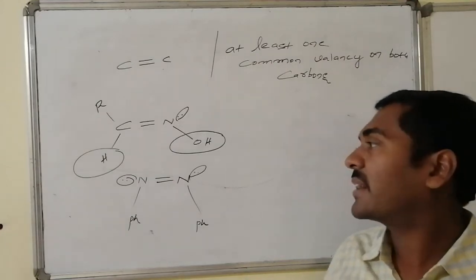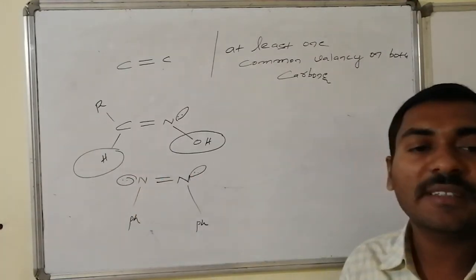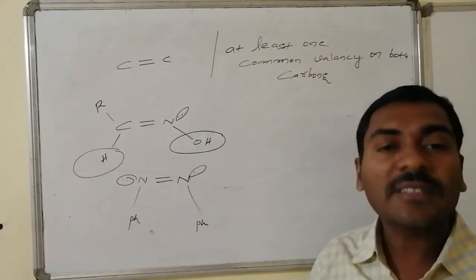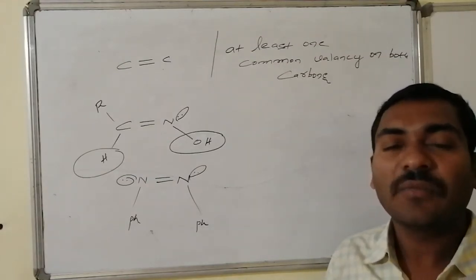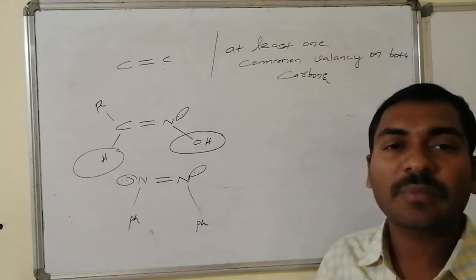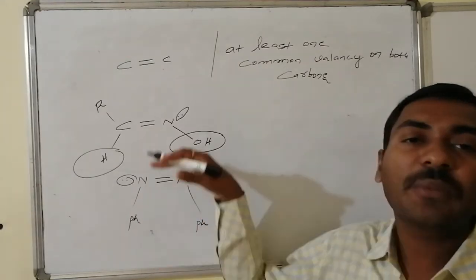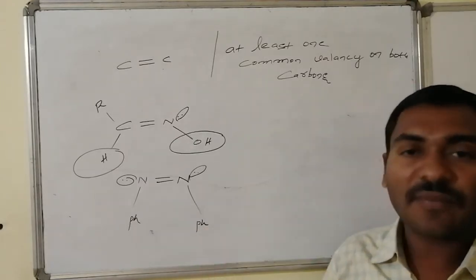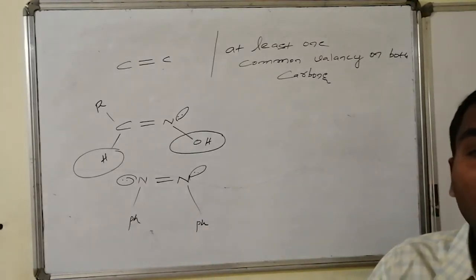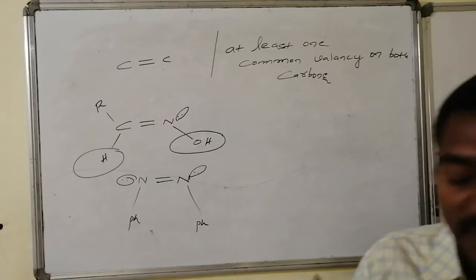In the case of aldoximes, the H and OH can be present on the same side. Similarly, in diazo compounds it is present only in very rare cases. We have an example in which two phenyls are present. If those groups are the same and present on the same side, then it is known as syn. If not, it is known as what? Anti geometrical isomers.